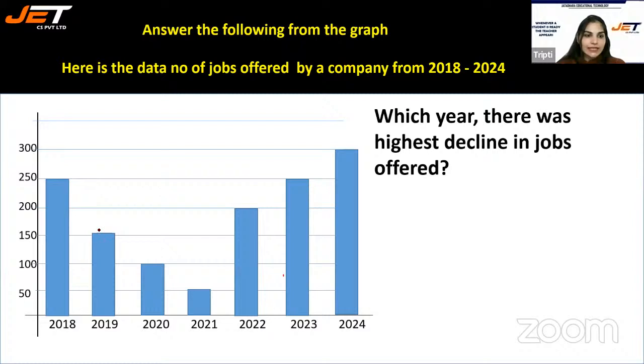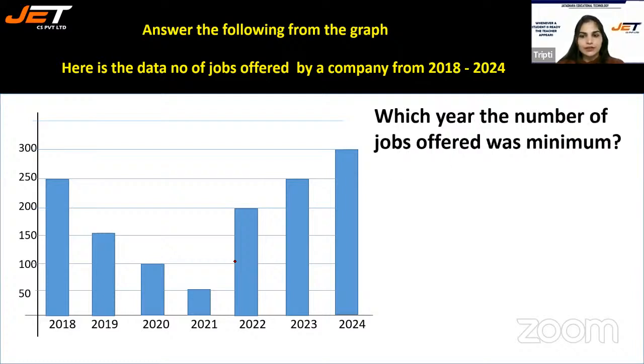So if I see the decline here from 150 to 250, the decline is 100. From here, 100 to 150, the decline is 50. From 50 to 100, again, the decline is 50. So I think the highest decline is in year 2019. Next question.